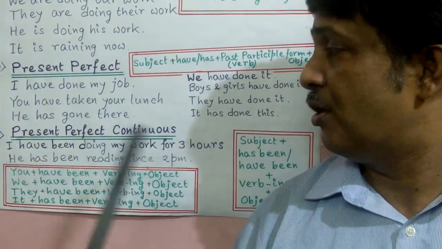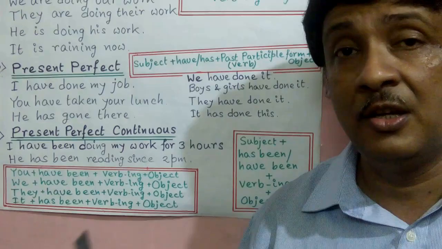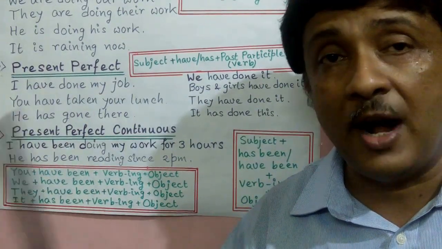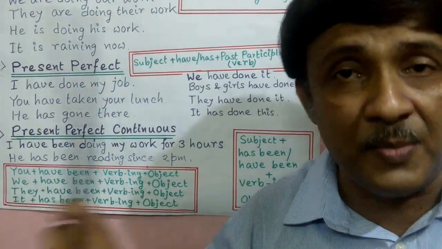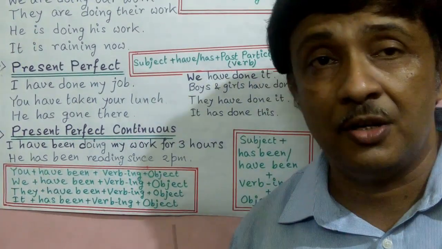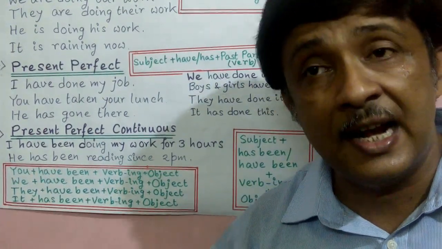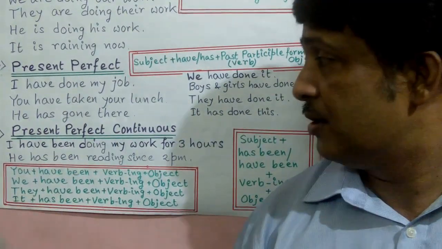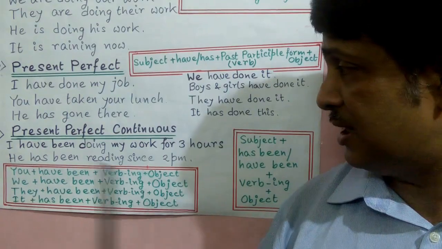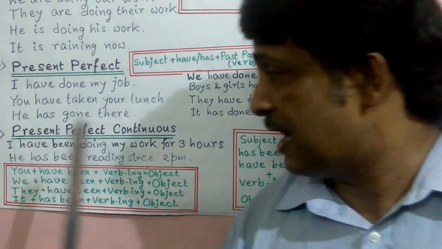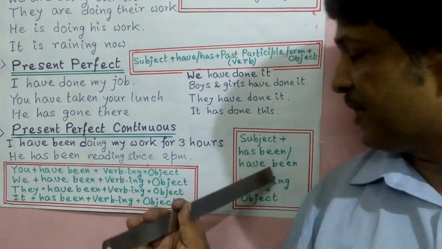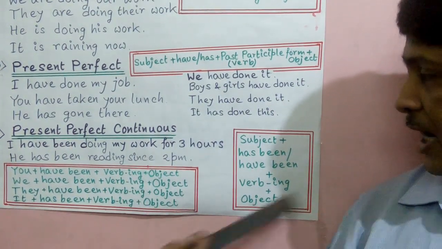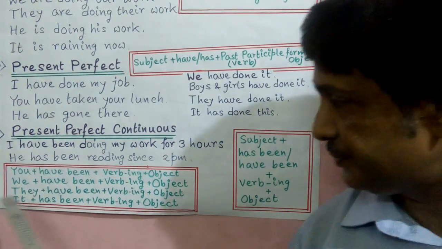So present perfect continuous tense and present continuous, what is the difference between them? In present continuous tense, the work is continuing presently. But in present perfect continuous, the work was started earlier, is continuing now, and will be continued for some time in future. So that is present perfect continuous tense. Here I or he, subject, have been or has been added, ing with verb and the object. This is the simple thing.